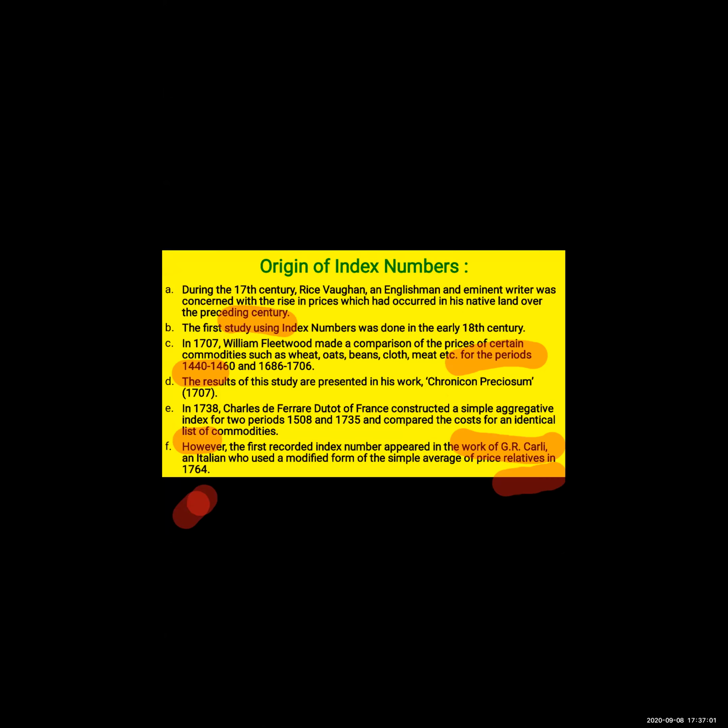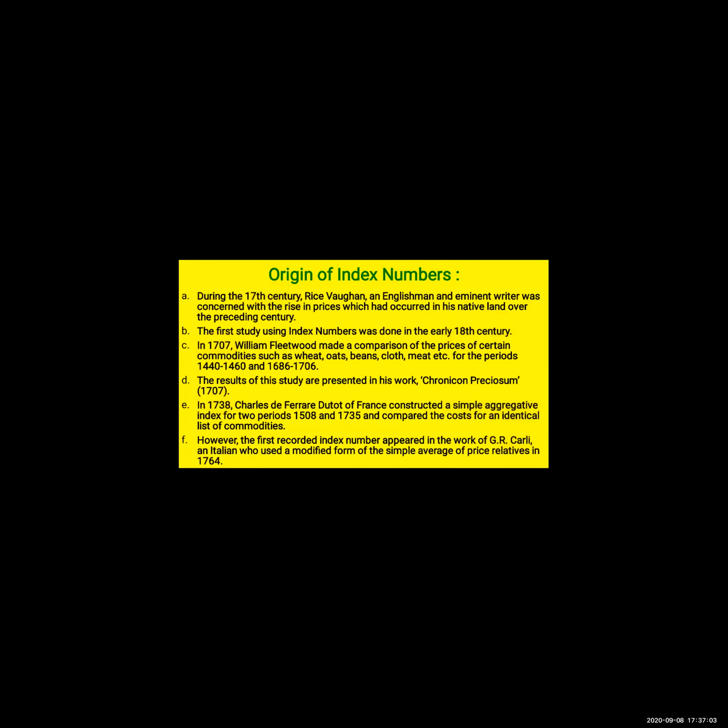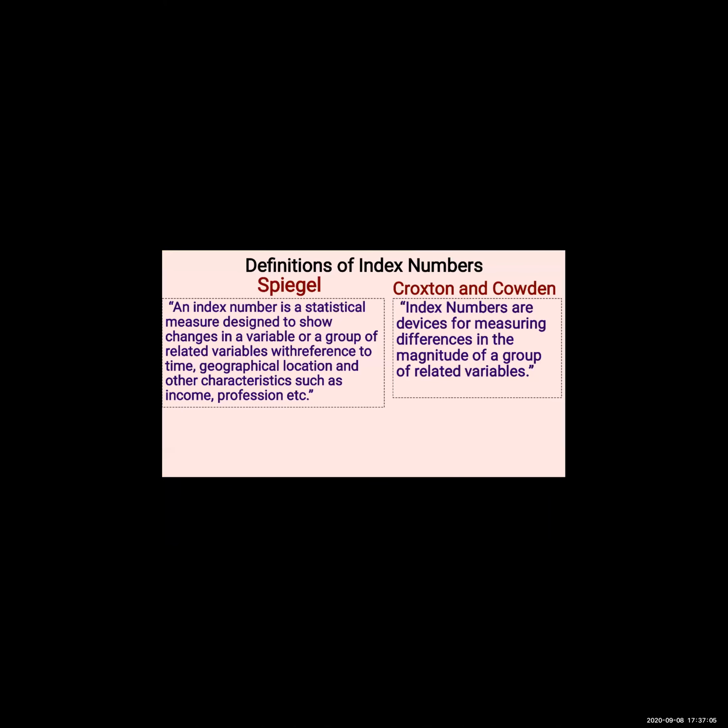Okay, moving ahead now. Next, the definition is given in a textbook by two different economists. If you understood the earlier terms, it is very easy for you to understand and write the definition. First definition is given by Spiegel. Second definition is given by Croxton and Cowden.